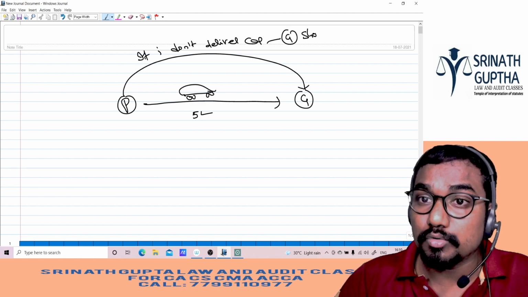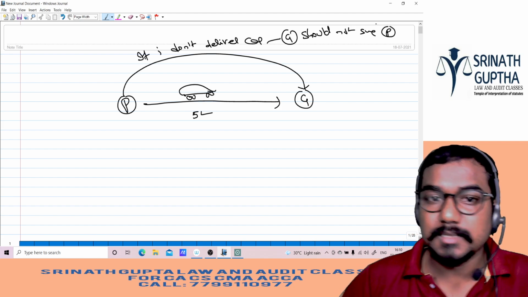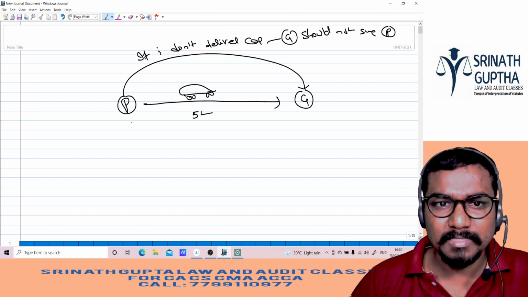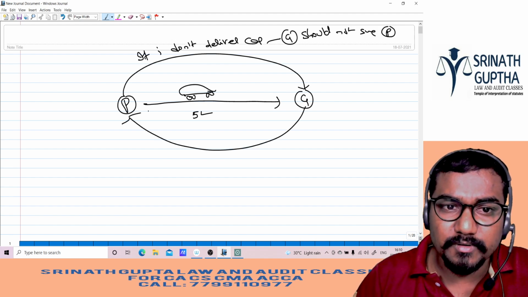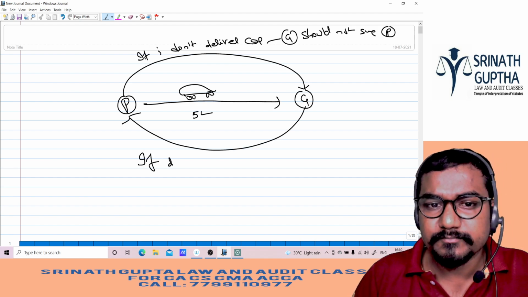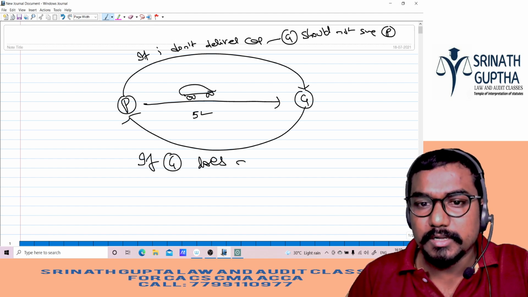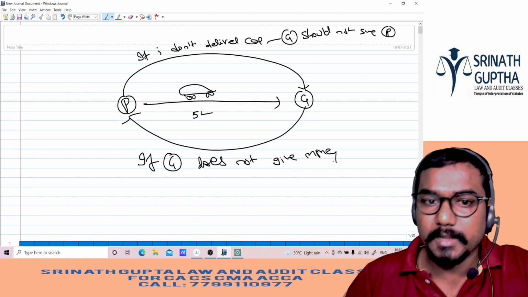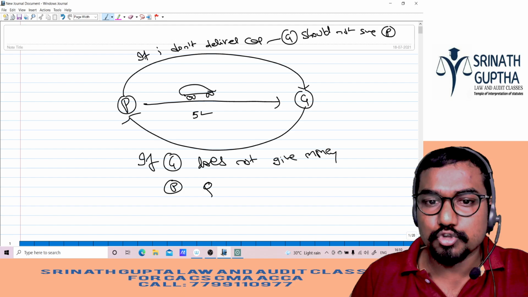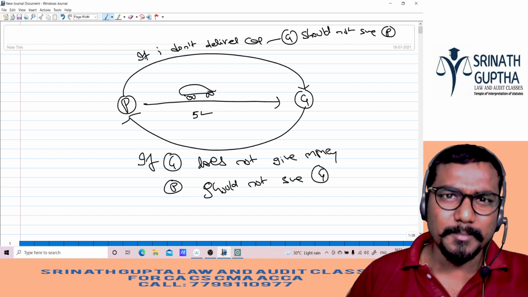Girish should not sue Prakash. In the same way, Prakash gave the car, and if Girish does not give the money, Prakash should not sue Girish, okay beta.